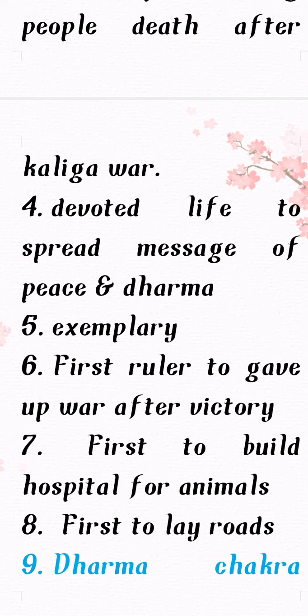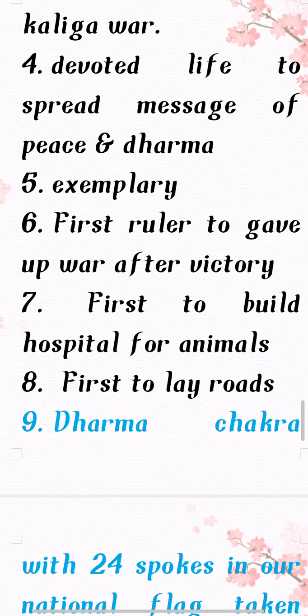Exemplary. Exemplary means 'mun udaranam' in Tamil. He was one of the models for peace and dharma. For spreading peace and dharma, he was the role model for everyone. First ruler to give up war after victory. So if we fight and get victory, will we give up? No. But Ashoka did. He was the first ruler to give up war after victory. First to build hospital for animals. He was the first who built hospital for animals and first to lay roads.